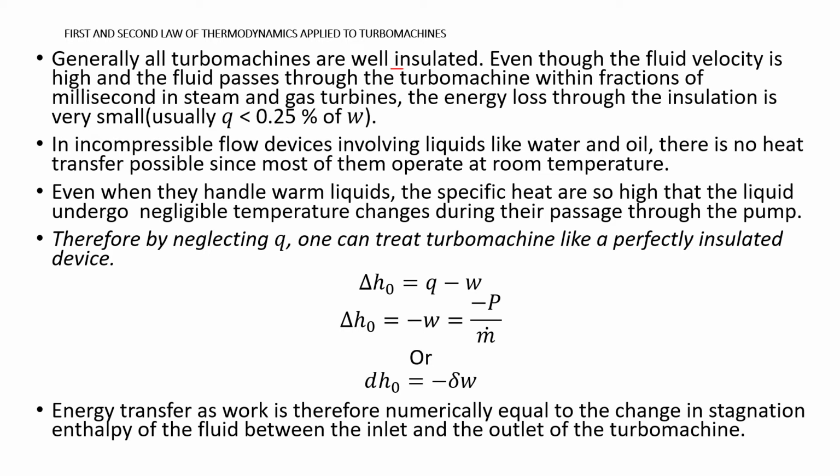If you go to any power stations, the gas turbines and steam turbines are all well insulated, and the velocity of the steam and gas that flows through the turbo machine is very high. The time taken for heat transfer is very less, so you can assume heat transfer will be just 0.25% of work transfer.